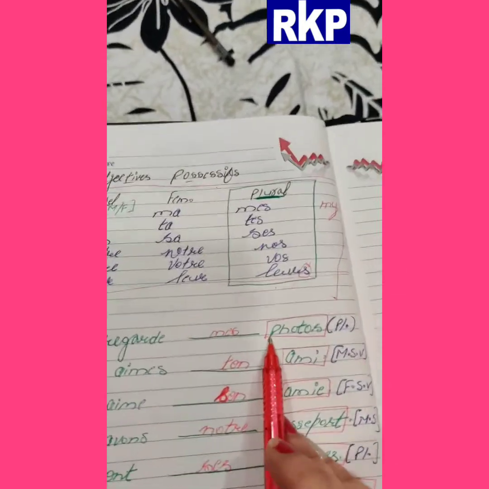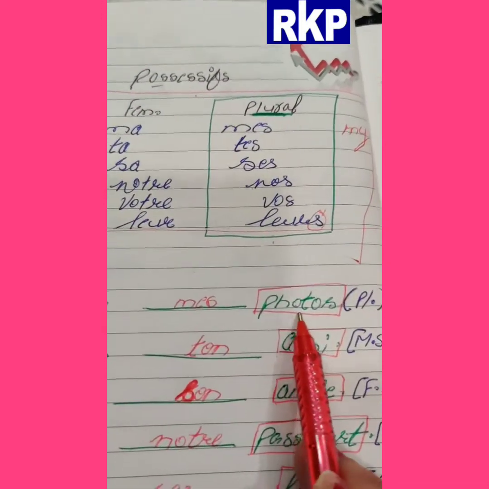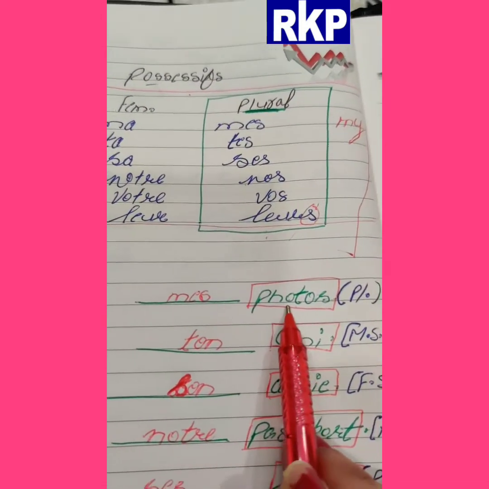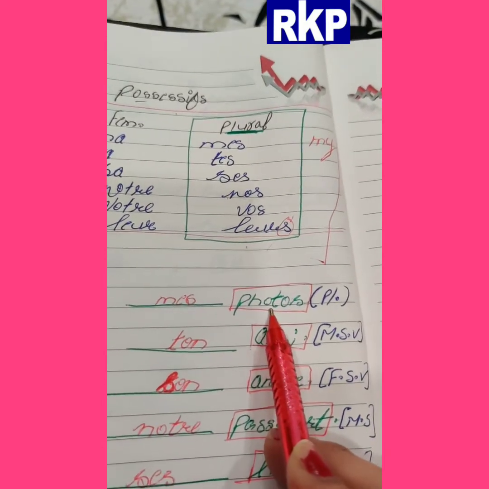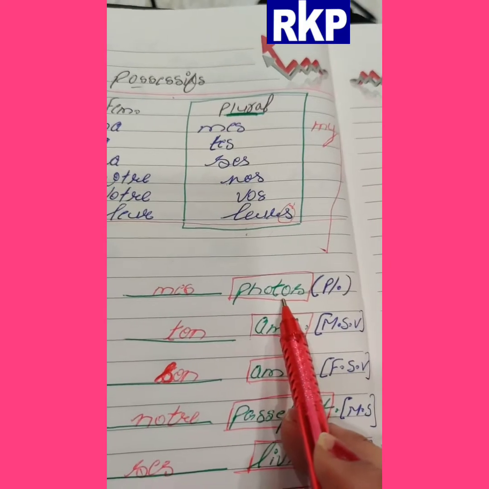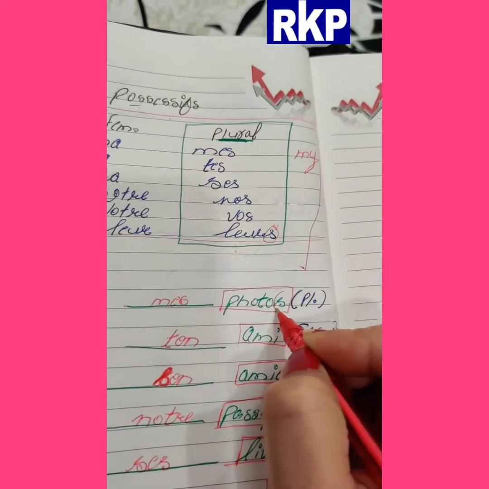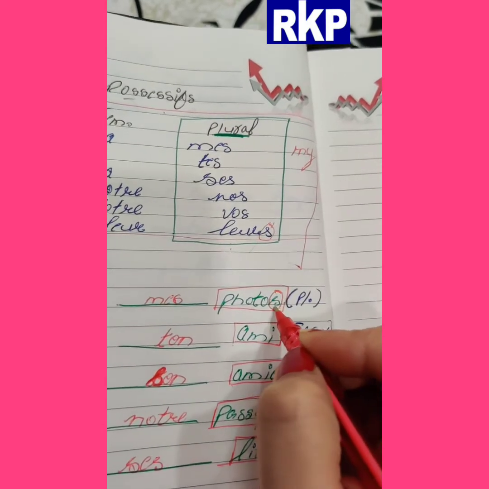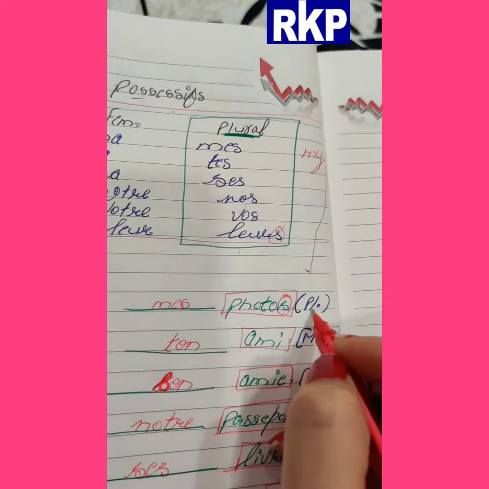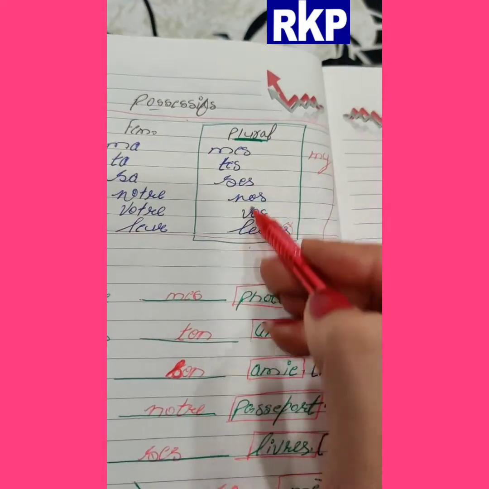After this, the second step is you have to identify the word after the blank: whether it is masculine, feminine, singular or plural. Now you can check, you know how to identify. It is given with an s, which means this is plural. Yes, this is plural, so we have to focus on this line.